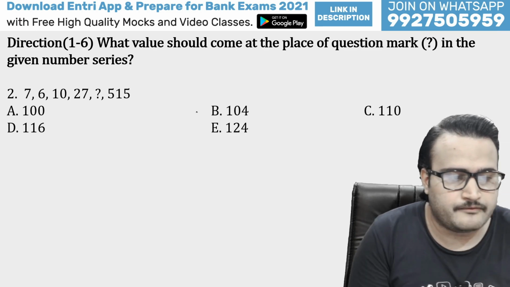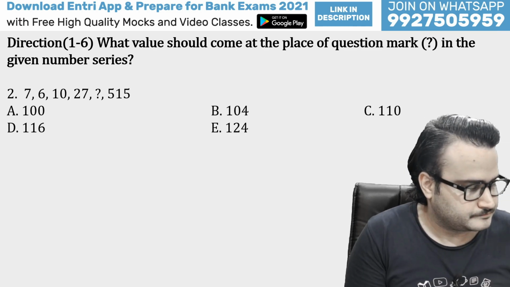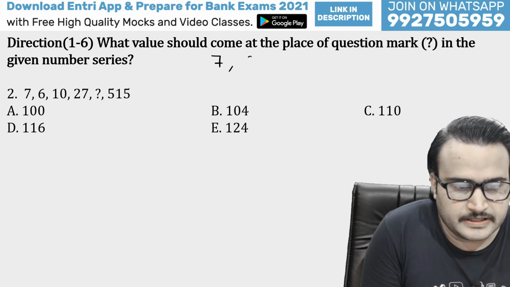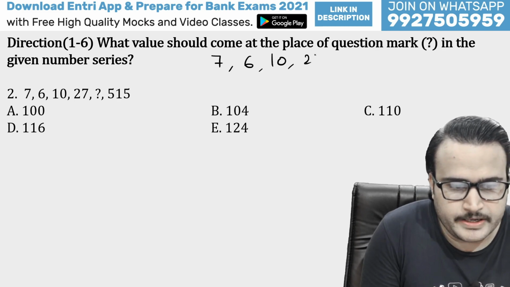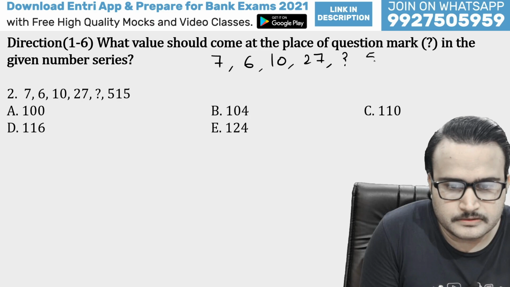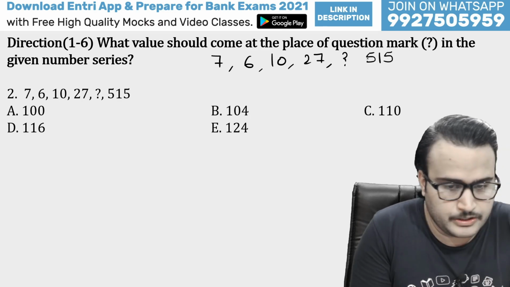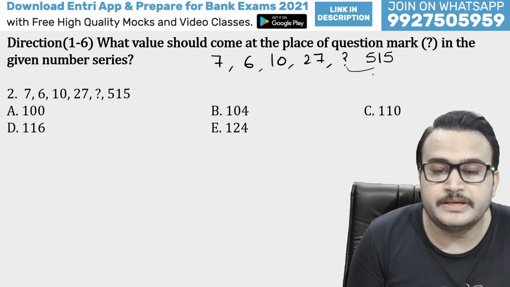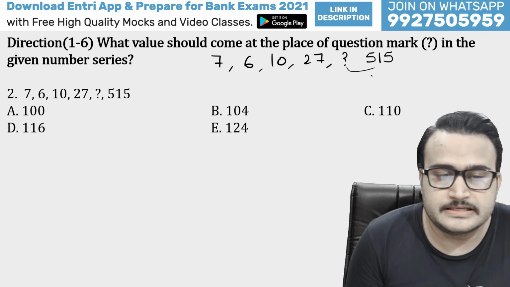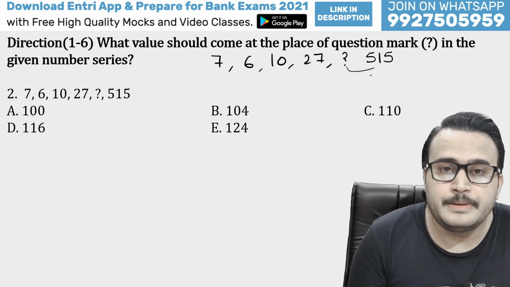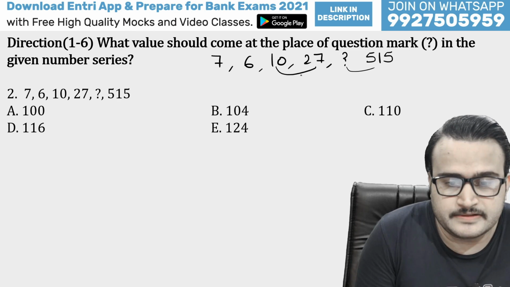The next question we have, guys, is 7, 6, 10, 27, question mark, 515. Here you can see the series has increased all of a sudden, very fast. So what will we be doing? We will be applying the multiplying logic first. Here it is multiply by 3 minus 3.